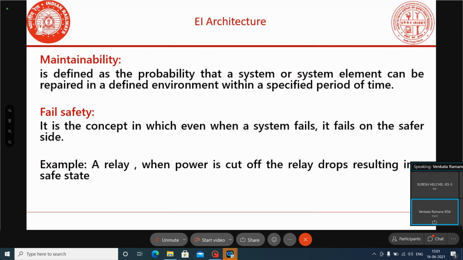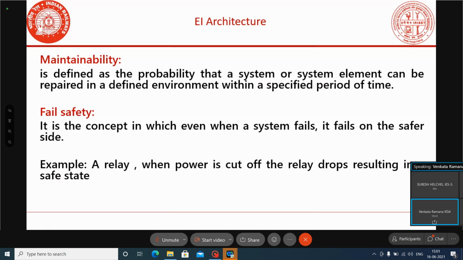If the system has gone under failure and it can be repaired within a specified period of time, we can say that system is a maintainable system. But if it is taking more time to repair, we cannot call that system easily maintainable.